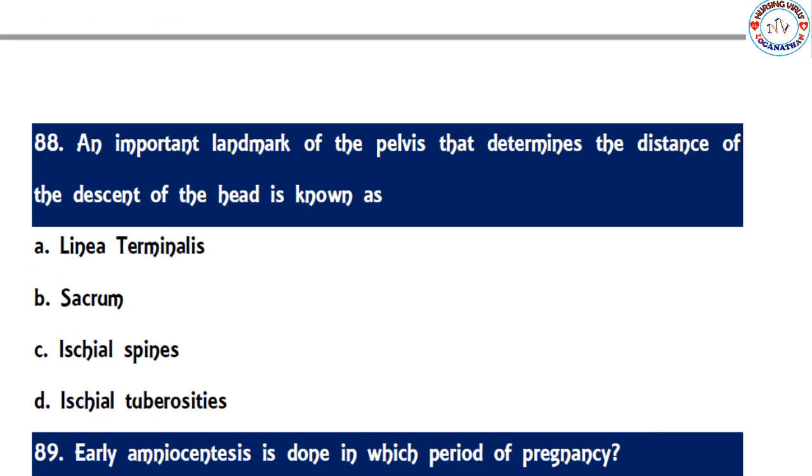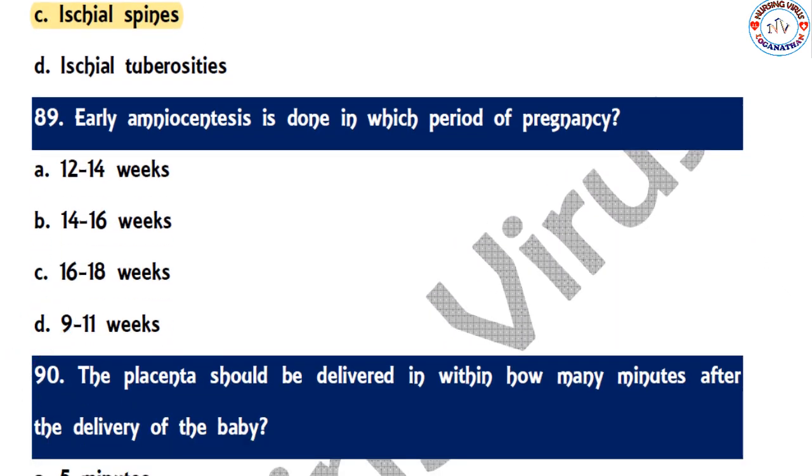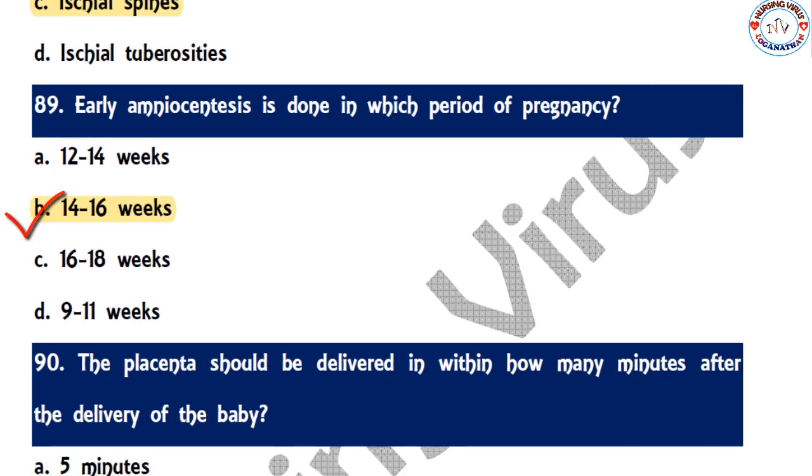And the next one. An important landmark of the pelvis that determines the distance of the descent of the head of the fetus is known as linea terminalis, sacrum, ischial spines, or ischial tuberosities. So the correct option is ischial spines. So the next question, 89. Early amniocentesis is done in which period of pregnancy? 12 to 14 weeks, 14 to 16 weeks, 16 to 18 weeks, or 9 to 11 weeks. The correct option is 14 to 16 weeks, mainly for detecting any kind of chromosomal or genetic abnormalities.